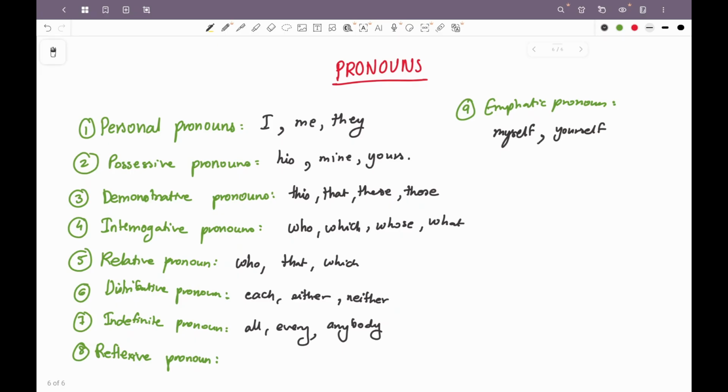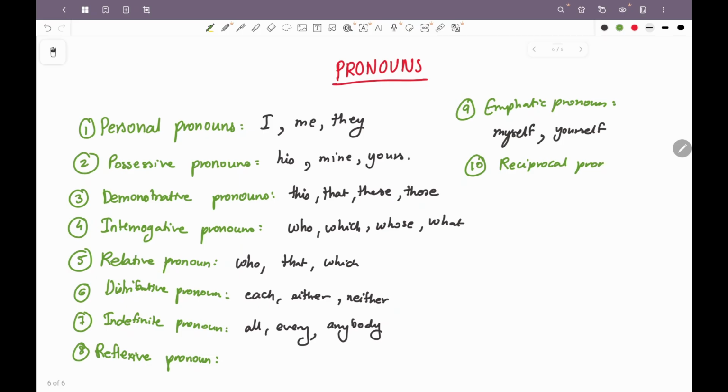So reflexive pronouns में क्या होगा? Reflexive pronouns में जो subject है वही object होगा sentence का. Whereas क्या होगा? Emphatic pronouns में किसने action किया उस पर हम stress करेंगे. जैसे I myself prepared for this important meeting with the investors, in which I want to emphasize my efforts. So instead of saying I prepared for the meeting with the investors, we will say I myself prepared for the meeting.